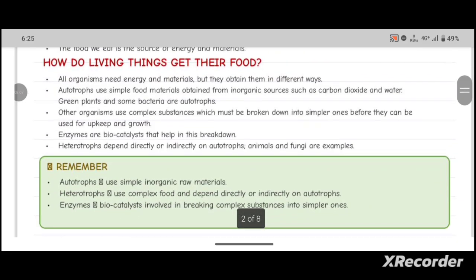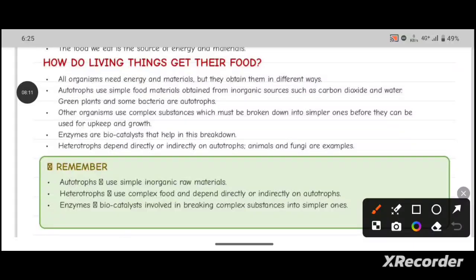So how do living things get their food actually? All organisms need energy and materials, but they obtain them in different ways. That's why each and every organism has a different mode of nutrition. The first mode of nutrition is autotrophic nutrition.